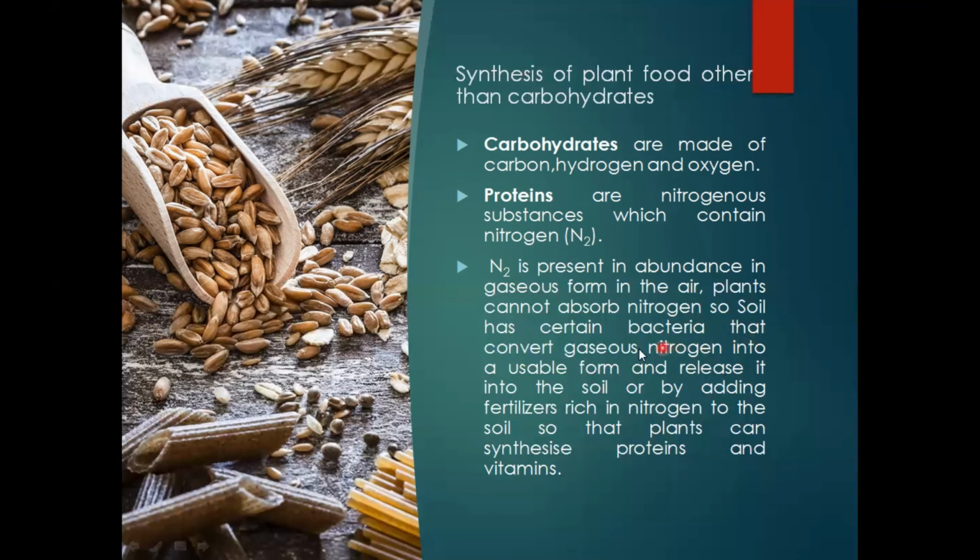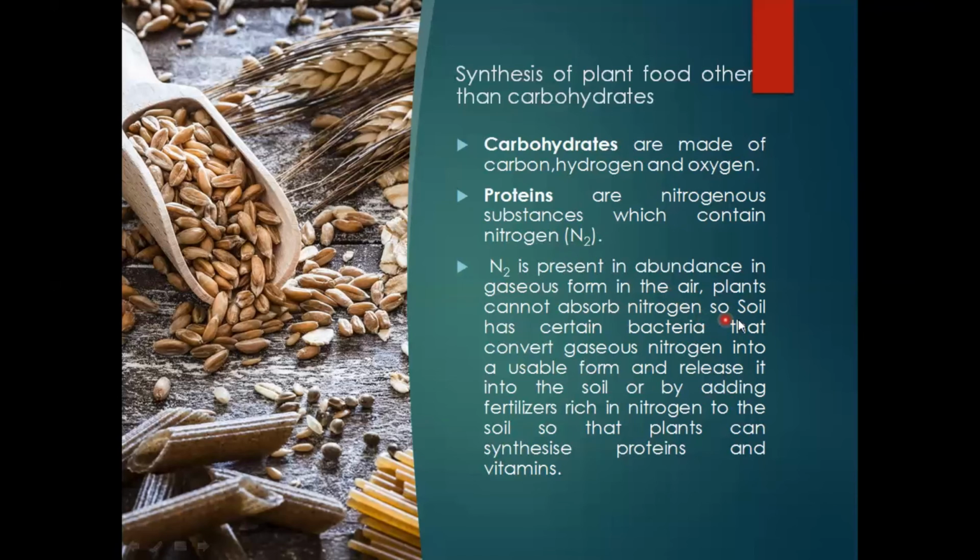For this, they need the help of nitrifying bacteria. They are called nitrogen fixing bacteria or nitrifying bacteria, like azotobacter. Then you have leguminous symbiotic bacteria and rhizobium kind of bacteria, which are chiefly involved in fixing atmospheric nitrogen into the soluble and reusable form of nitrogen substances for the plants. So plants cannot absorb nitrogen directly from the air.